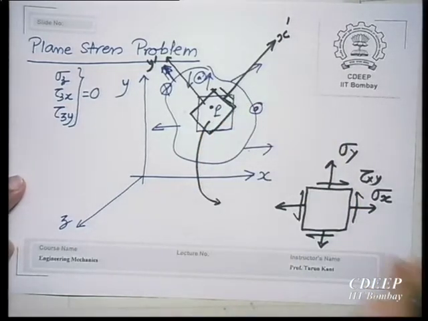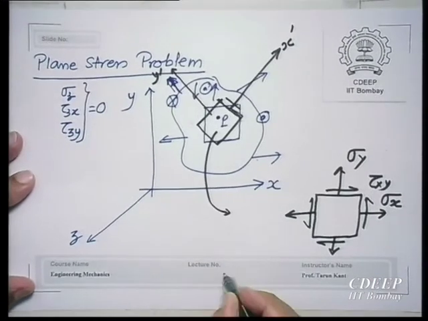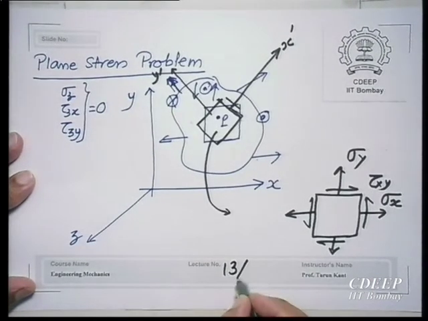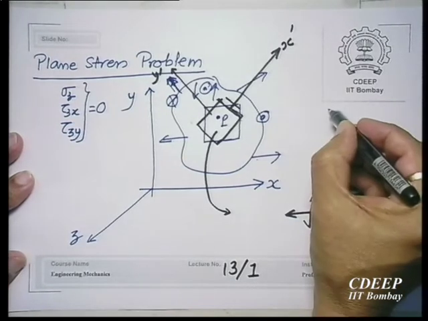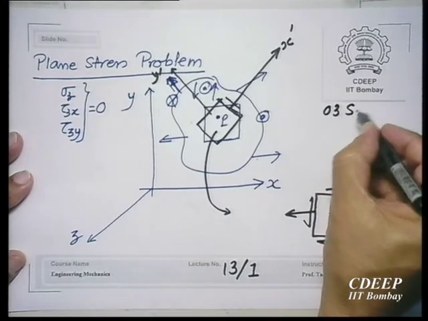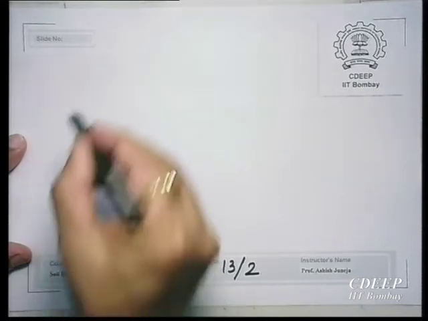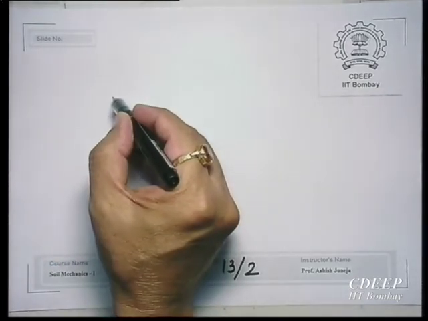That means, now I will have to find out, by the way, what is the lecture number? 13? So, then इसको ले जाइए.